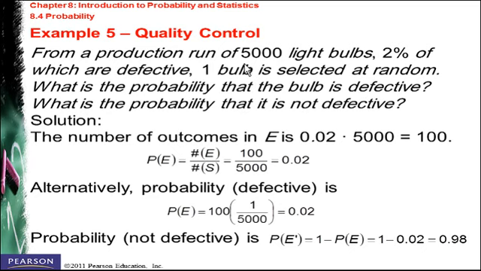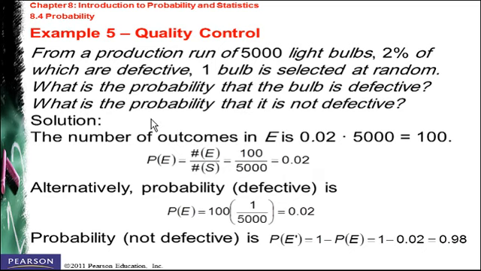We can say that the total number of light bulbs is equal to 5,000, and since we know 2% are defective, we can find the number of defective bulbs. It's going to be 0.02 times 5,000, which is equal to 100. So to find the probability of a defective bulb, it's going to be the number of defective bulbs over the total number of bulbs. So it's 100 over 5,000, which is equal to the same 0.02.